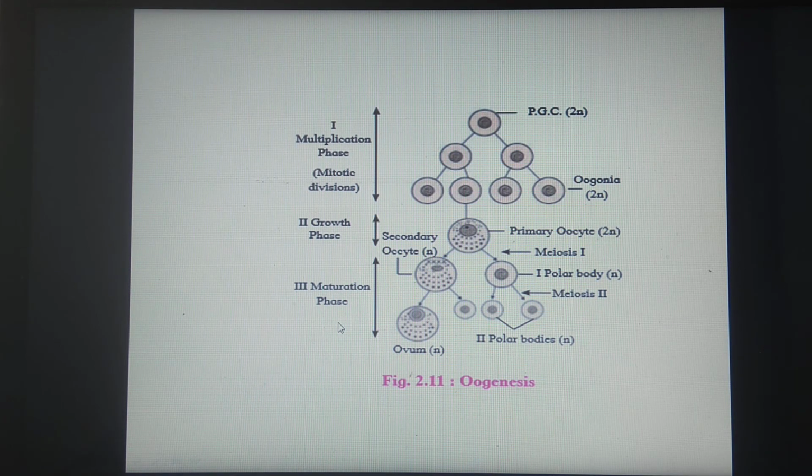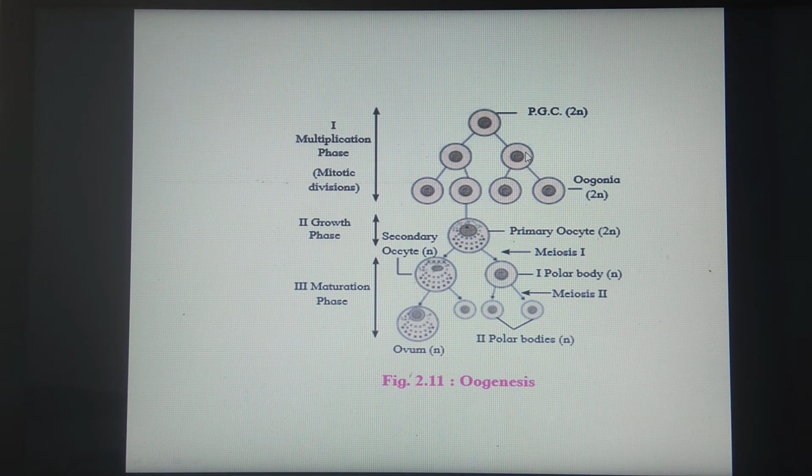What are these? We'll see the first one, multiplication. What does it mean? The number of cells goes on increasing, which involves mitotic or equational division. So we are going to start with the first one, written here as PGC. What is the meaning of PGC? These are the primary germinal cells. These primary germinal cells, which are diploid, having 2n number of chromosomes, undergo mitotic division.